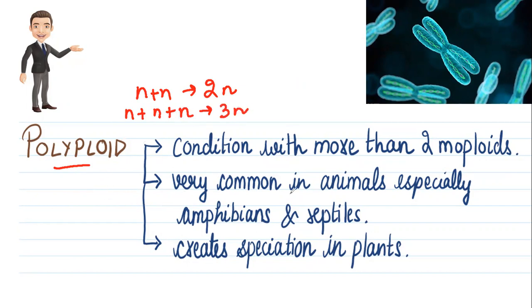This type of condition is very common in animals, especially amphibians such as frogs, salamanders, and reptiles such as snakes, and so on. This type of situation is responsible for creating new species in plants, or we can say that it generates speciation in the case of plants.